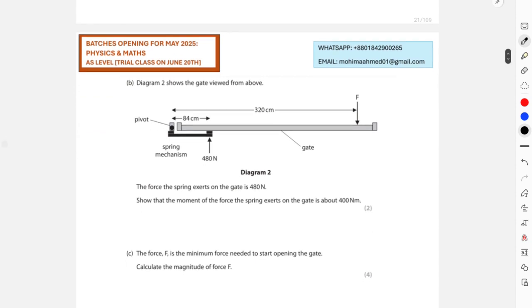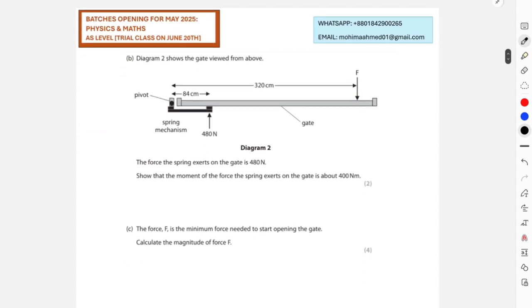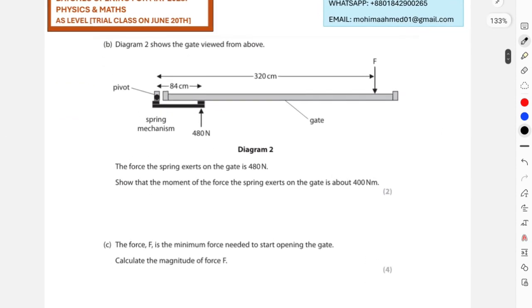Okay, now after this, it says that in part B, describe how the gate viewed from above. It is now quite familiar to you, concepts about moments, right? They're considering this as your pivot, and from your pivot there's a force of 480 newtons at a distance of 0.84 meters, and then in order to keep it in equilibrium, there's also a downward force acting on this gate of F newtons from this pivot at 3.2 meters away.